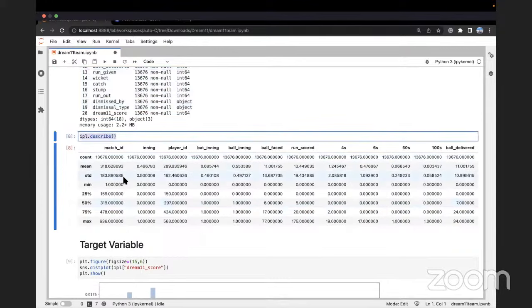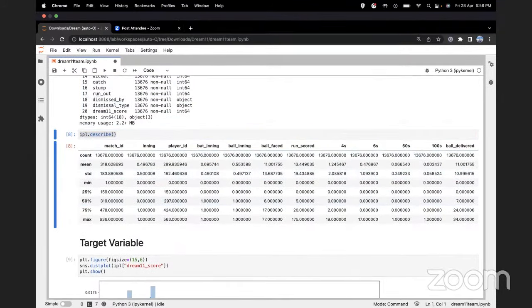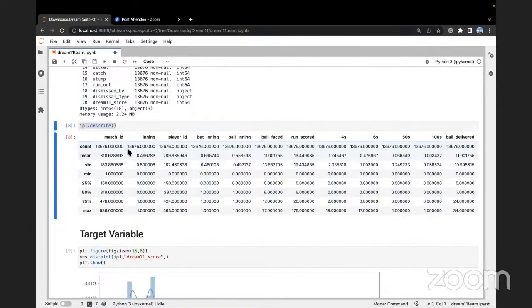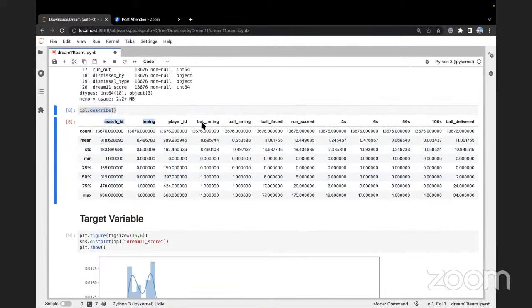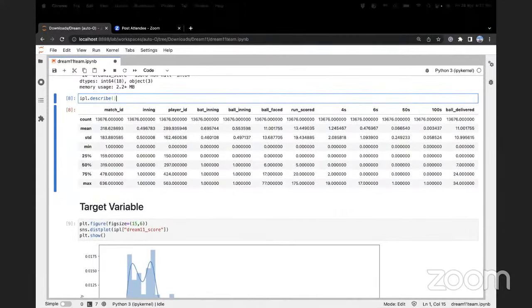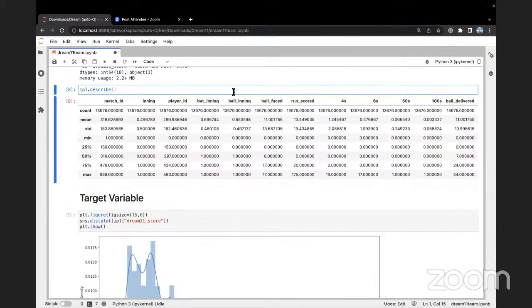Okay. Then we can do a quick statistical analysis of the data by using the .describe function, where we see match ID, innings, player ID, bat innings. Now, when you look at this .describe, let me ask you a quick question. What is the maximum number of sixes hit by any one player in any one match? Can you guys tell me by looking at this sheet? 17, right?